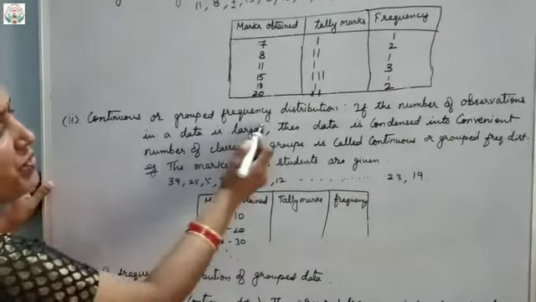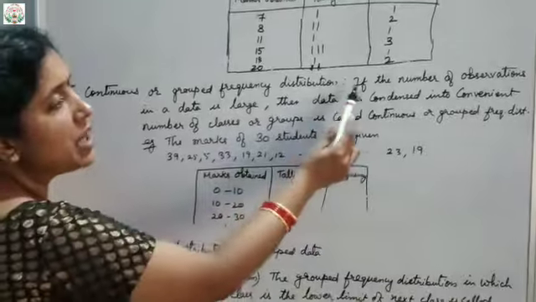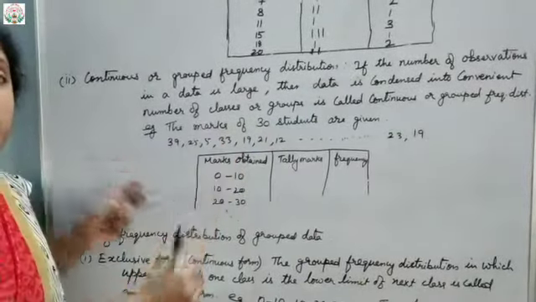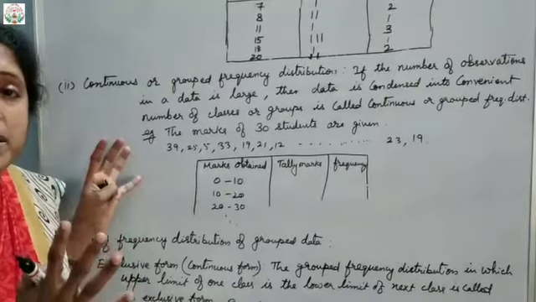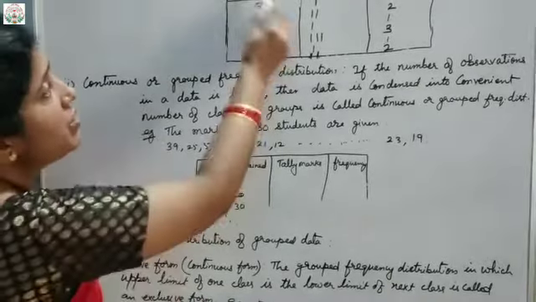After that we will see continuous or grouped frequency distribution. This is specially used when a huge amount of data is given to you. A large number of data is given, so all the data likewise you cannot write.